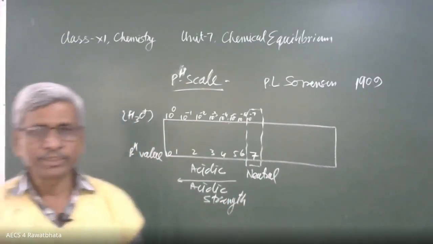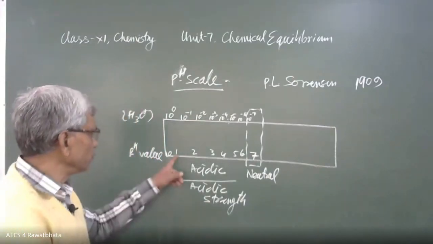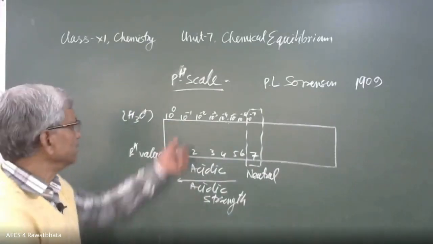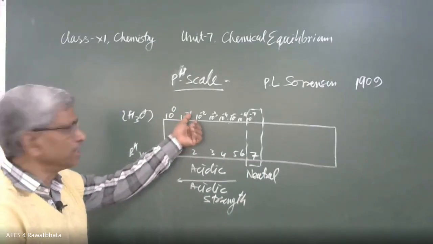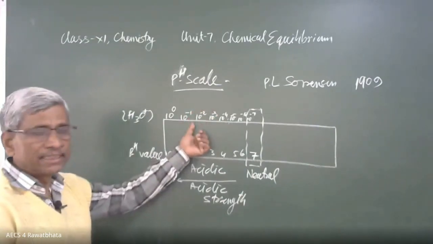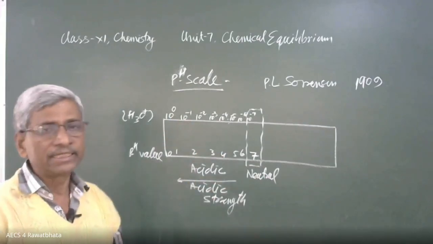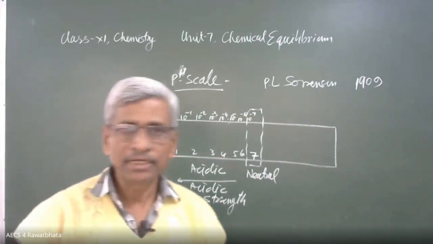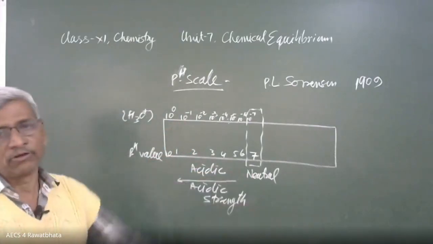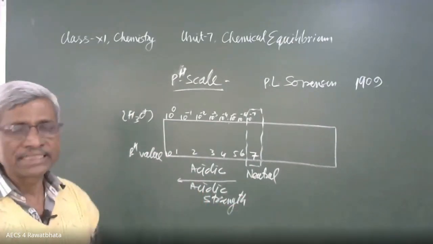If we compare two solutions, one having pH 1 and another having pH 2, the pH 1 solution is more acidic because of the more number of H positive ions, that is 10 raised to power minus 1 mole per liter. Here it is 10 raised to power minus 2 mole per liter, hydrogen ion concentration lesser. That's why 10 raised to power minus 1 hydronium ion concentration is more acidic than 10 raised to power minus 2. We can compare the acidic strength on the basis of hydronium ion, and on the basis of pH scale also. The pH value low, the acid will be stronger or more acidic.